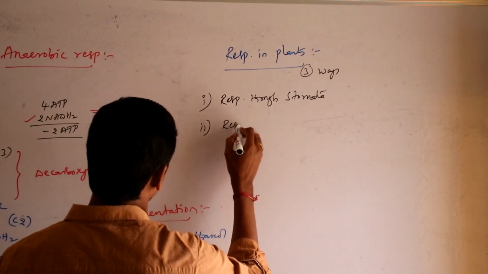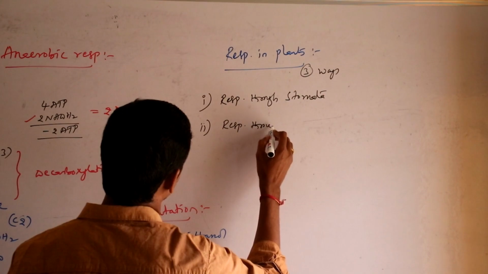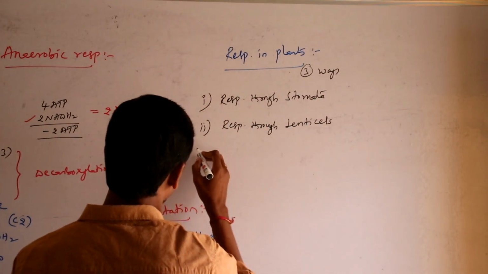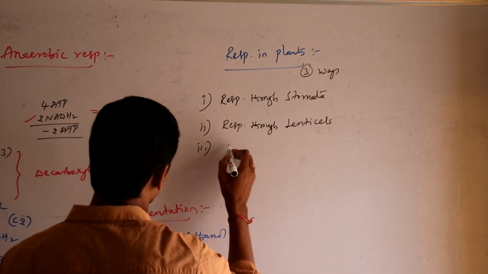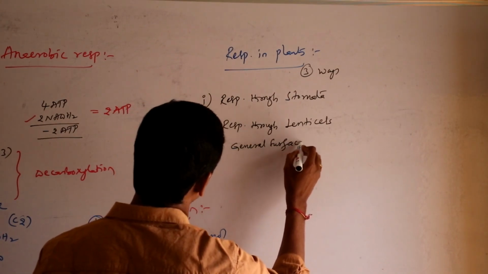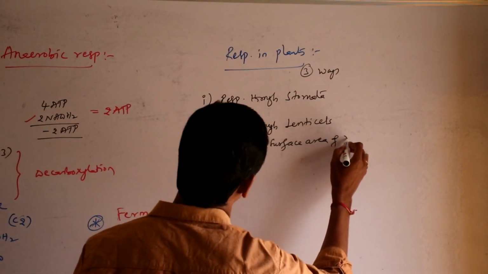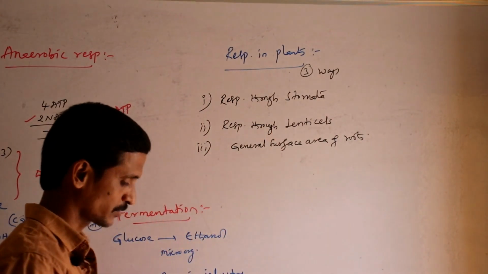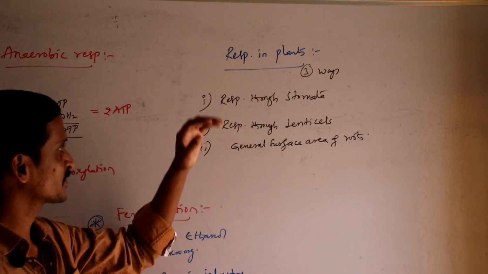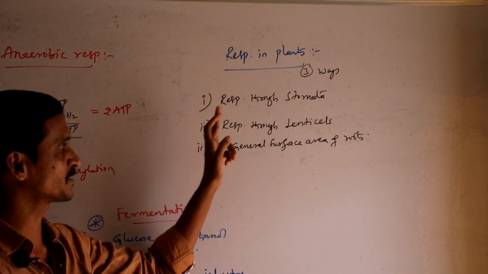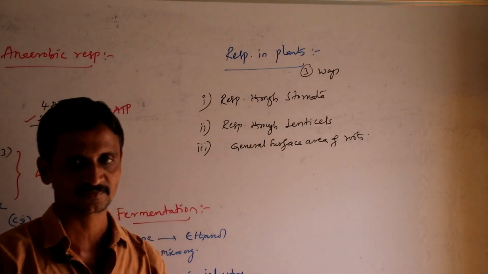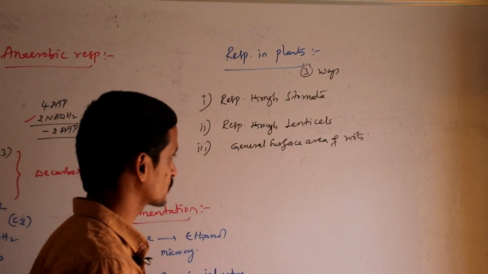Second one, respiration through lenticels. Third one, respiration through general surface area of roots. So respiration in plants occurs through three ways: respiration through stomata, respiration through lenticels, and respiration through general surface area of roots. Let us see first one, respiration through stomata.